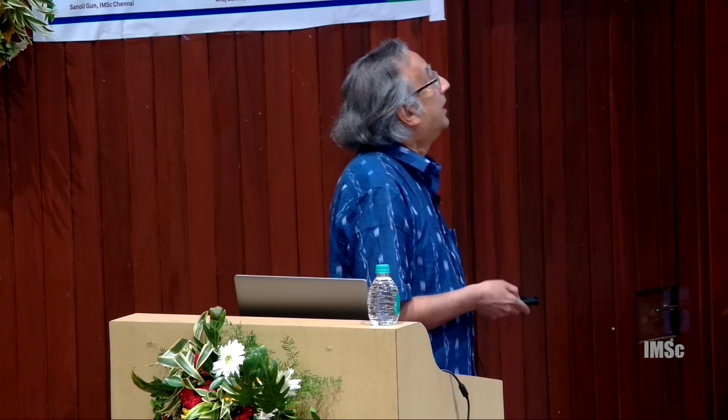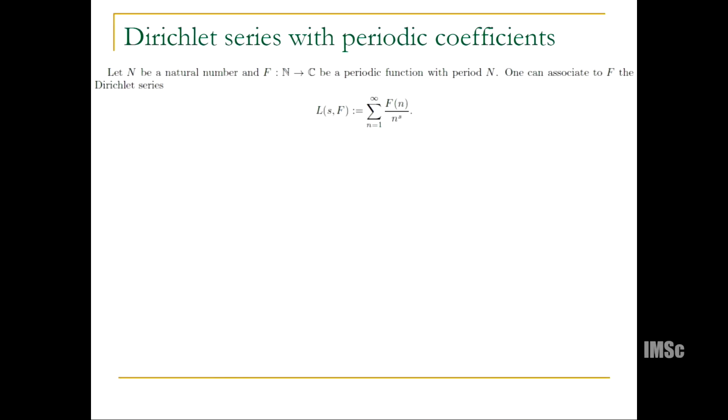Thank you. So Dirichlet series with periodic coefficients. What are they? If you have a natural number n, and a periodic function f with period n, we can associate to it a Dirichlet series, L(s,f) equals the summation of f(n) over n^s.